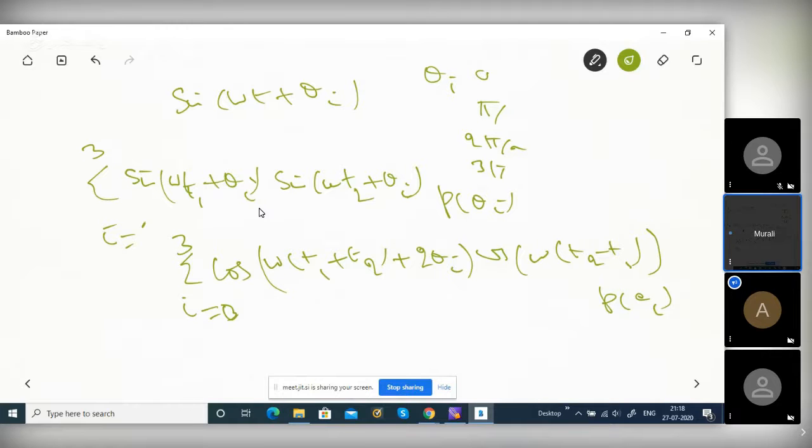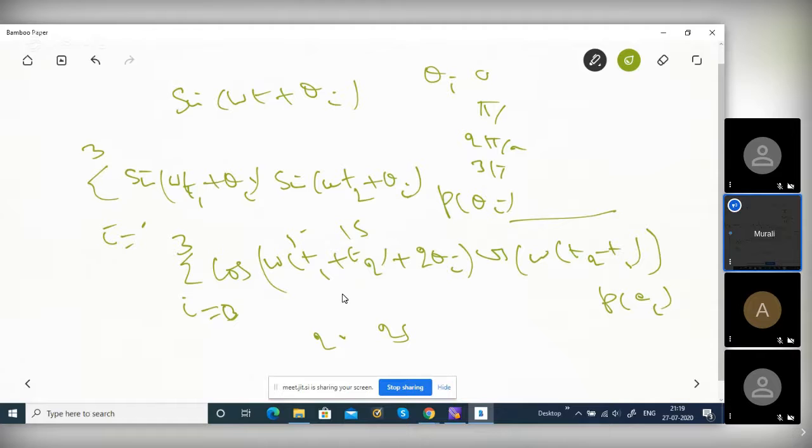Here, the probability of theta 0 is some number, theta 2 is another number. But the thing is, suppose T1 is 10 seconds and T2 is 15, the sum is 25. Instead, if I take 20 and 25, the sum is 45. So you won't get the same value. Even though the probabilities are the same and T2 minus T1 is the same, 5 in both cases, this term will be the same, whereas this other term has a sum.